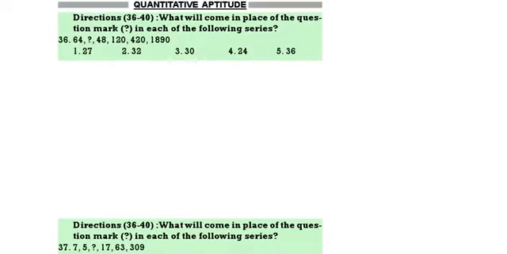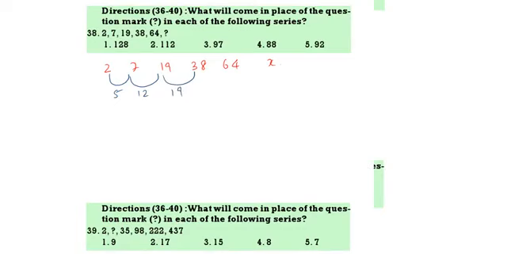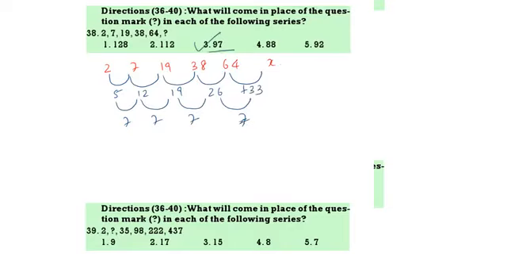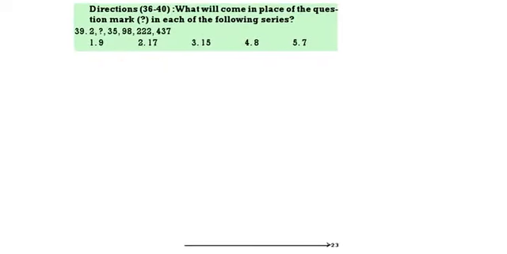See here. 2, 7, 19. Now what is the gap of 2 and 7? 5. 7 and 19, 12. 19, 38, 19. 38, 64, 26. This is what? 5, 12, 7. This is 7 gap. This is 7 gap. This one will be 7 gap. So plus 33. So what is 64 plus 33? 97. Next question.